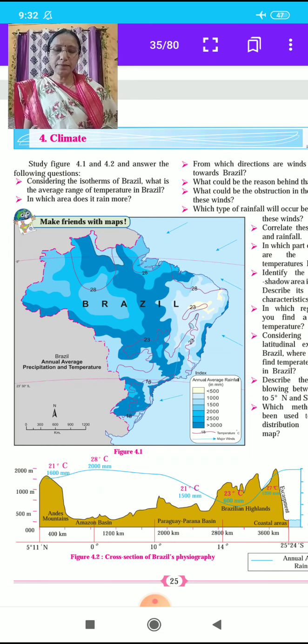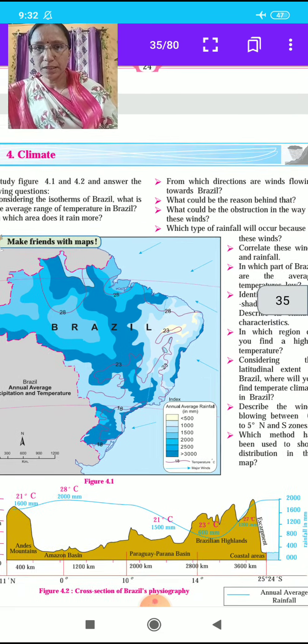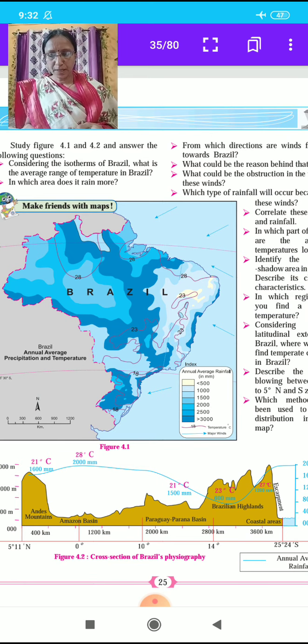Then our next question is, in which area does it rain more? Here in the index we see the annual average rainfall in millimeters. The shading goes from light to dark blue: 500, 1000, 1500, 2000, in this way. So, students, in which area does it rain more? The central part of Brazil, that is the Amazon Valley. In the Amazon Valley, the rainfall is more.